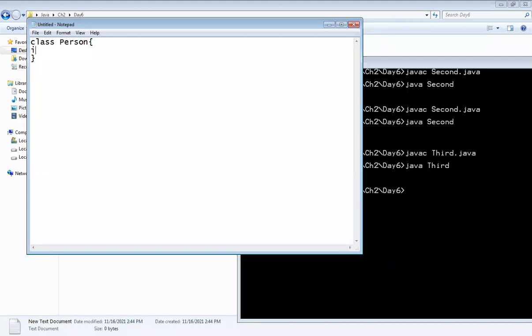In that, first I will take one ID as a reference number of that person, and second one I will take as a name. This is common, and this is applicable for all the employees, right? Then I will take one person constructor. Now I will use the this keyword here: integer ID, comma, string name.